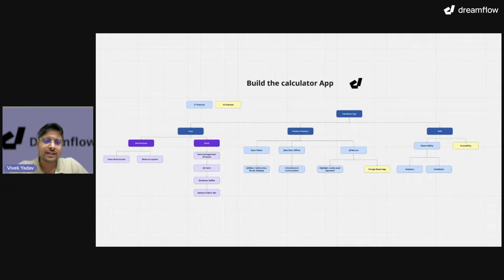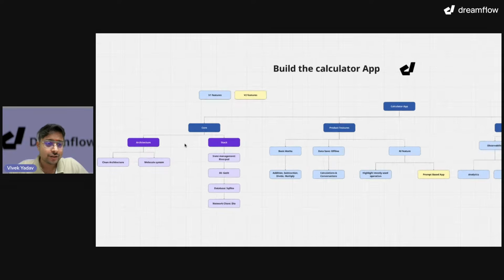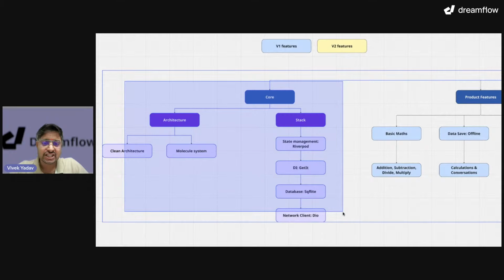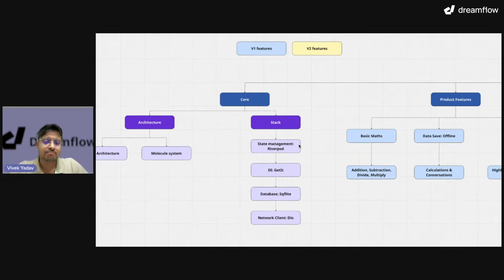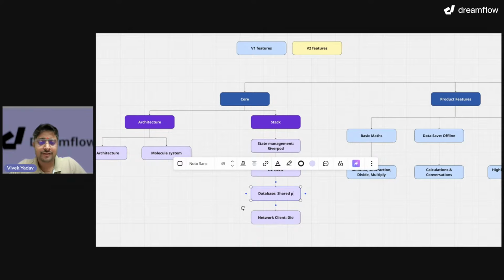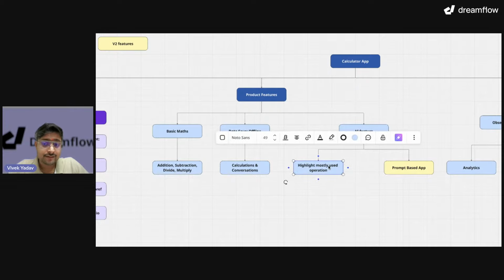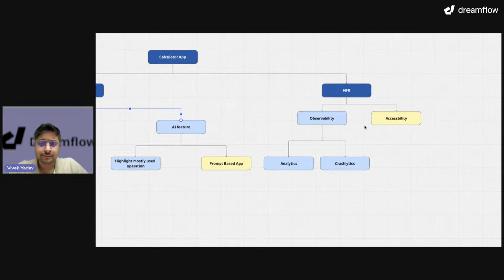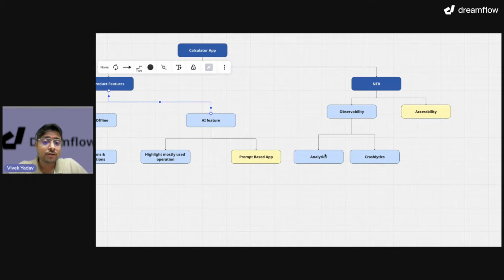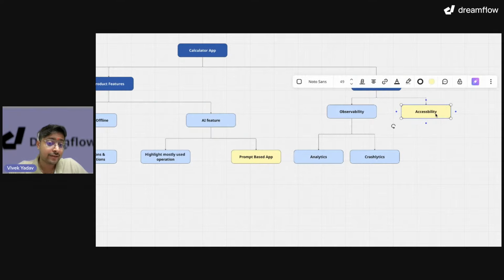So we are going to build a calculator app which will have the core features like clean architecture, with the DI. I think network client is not required. Okay. With the database, here we have shared preference. Then for features, we have basic math, then data to save offline, and I think all of these are working. After that, we will add the AI feature. After AI feature, we will also add analytics feature and accessibility feature.